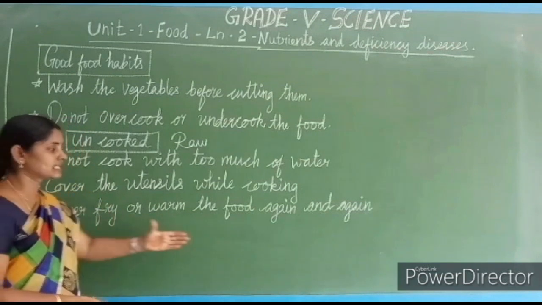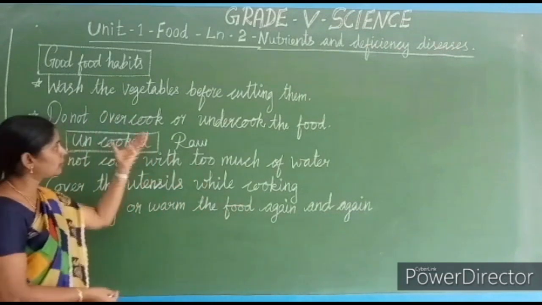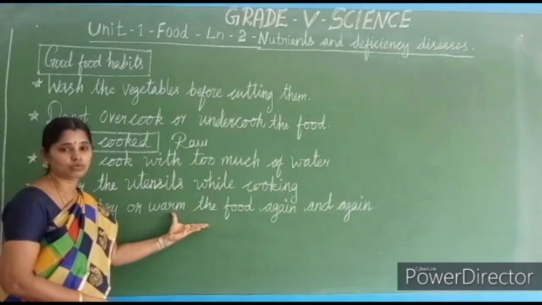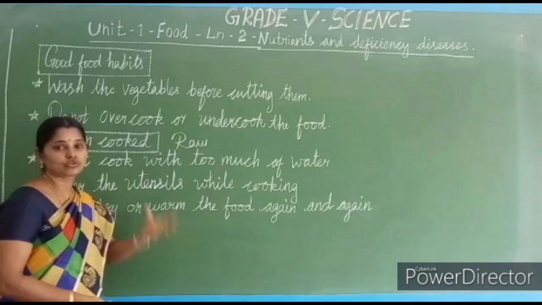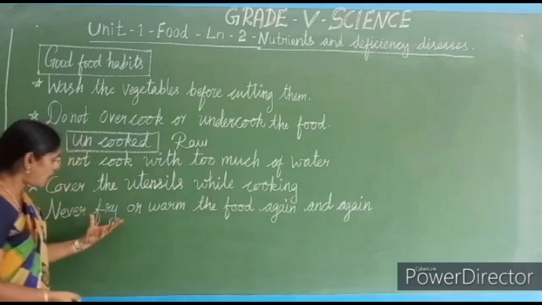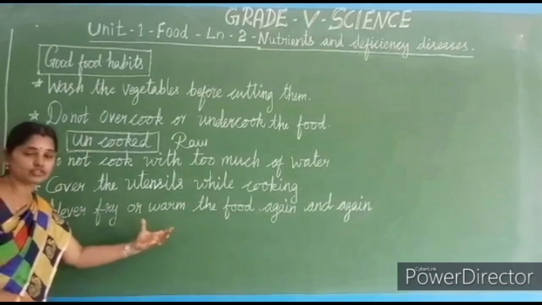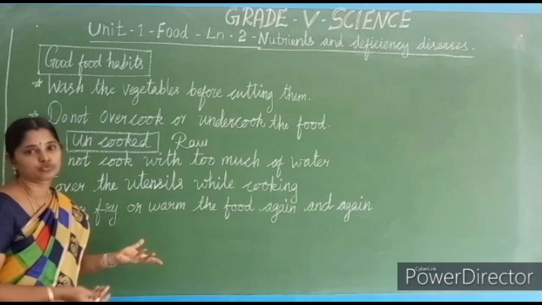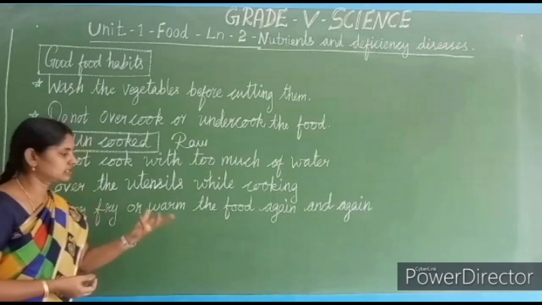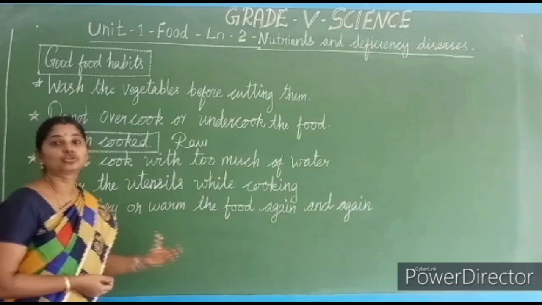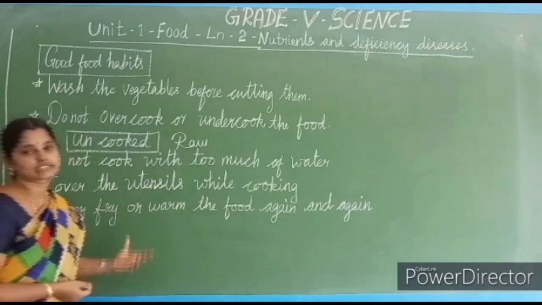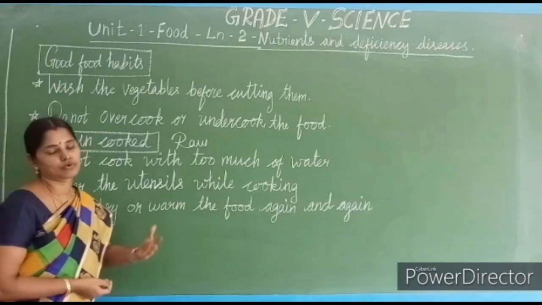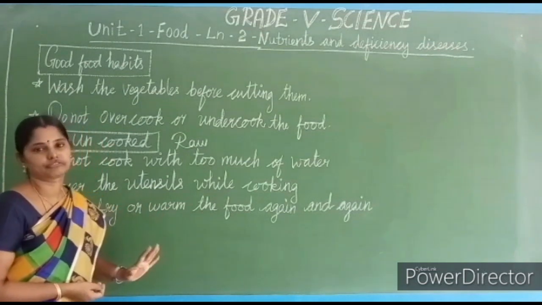I already told about overcooking and undercooking; this also comes under overcooking the food. The nutrient content: how many times you are frying, how many times you are warming up, the nutrients will vanish. It won't be there. It becomes junk food. So don't warm or fry the same food again and again. The nutrients, the carbohydrates, vitamins, all of that will go off and vanish.